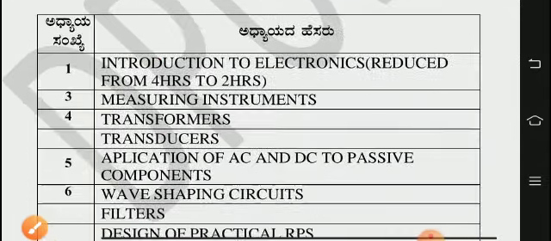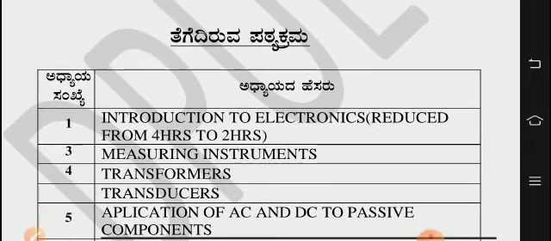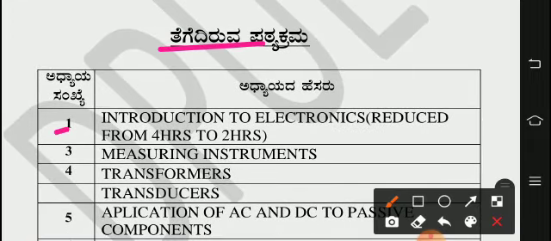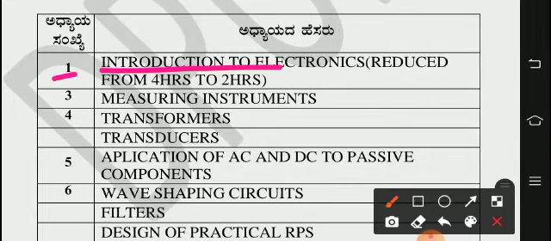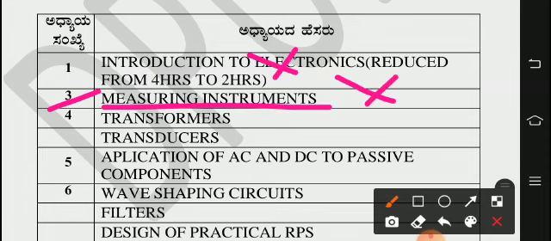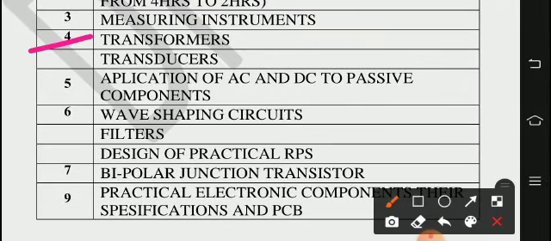And deleted are, deleted portions are, first lesson is also deleted. First lesson, Introduction to Electronics, reduced from 4 hours to 2 hours, is also deleted. Third one, Measuring Instruments, also deleted. And the fourth one, Transformers and Transducers, is also deleted.